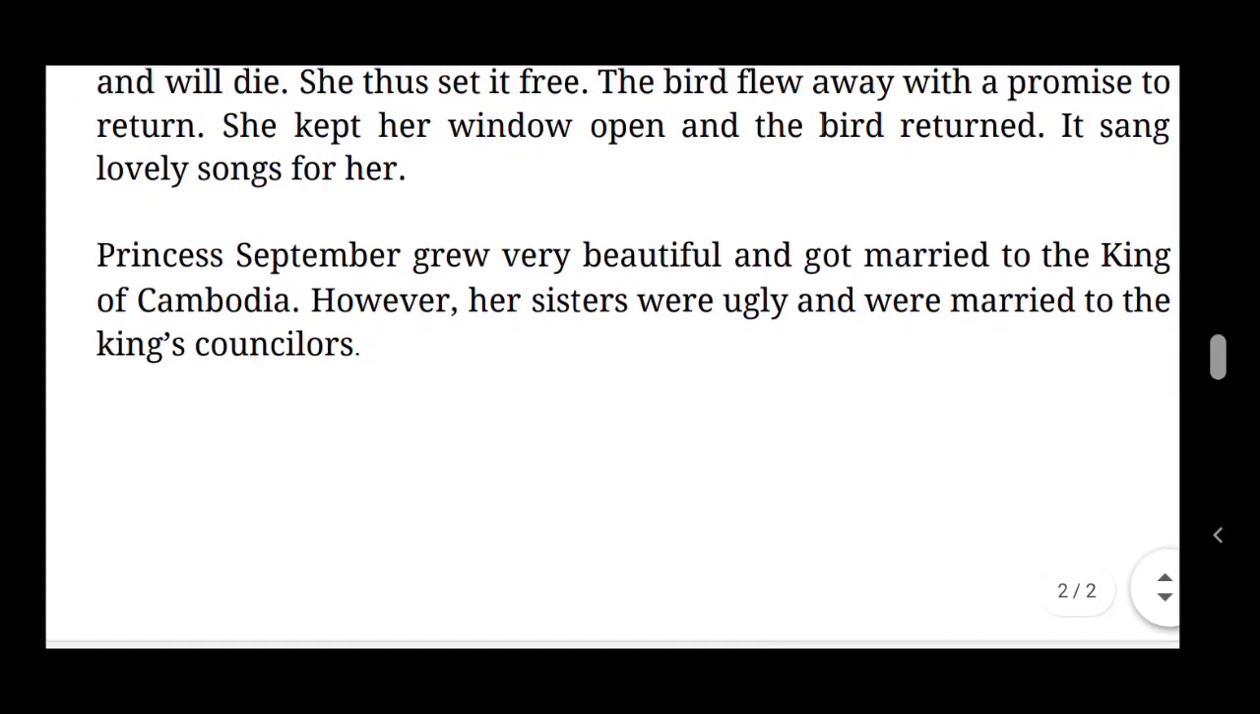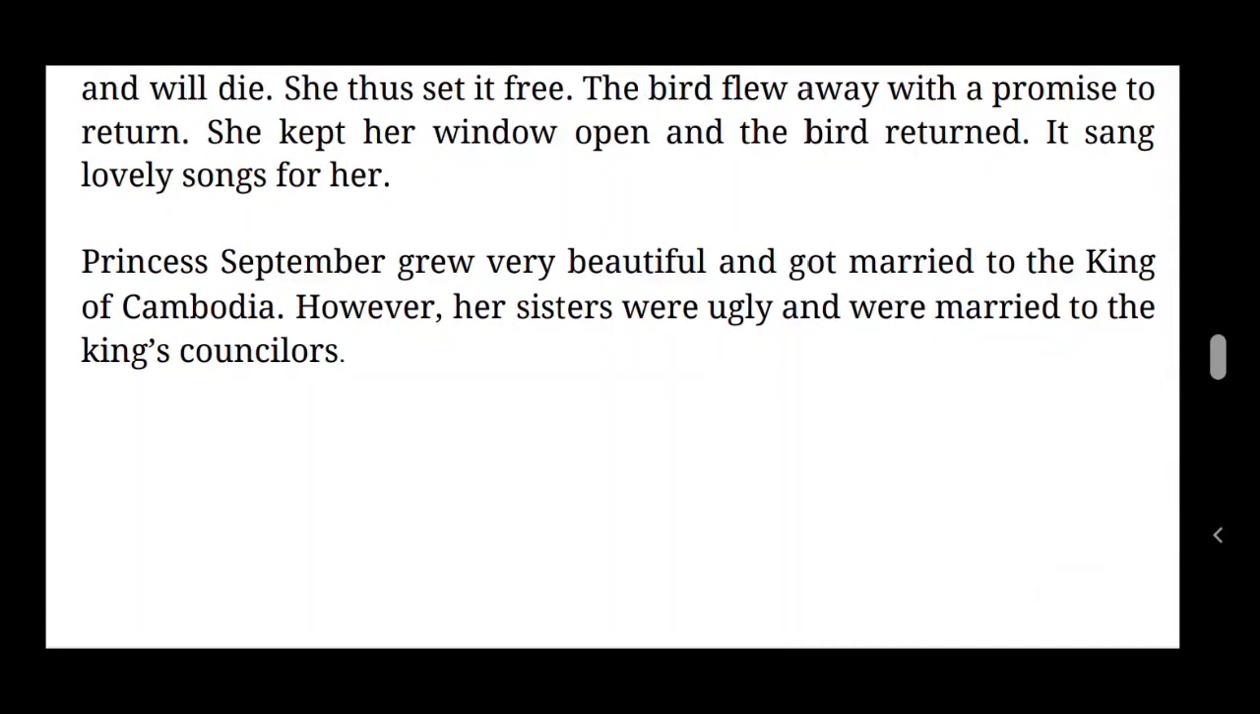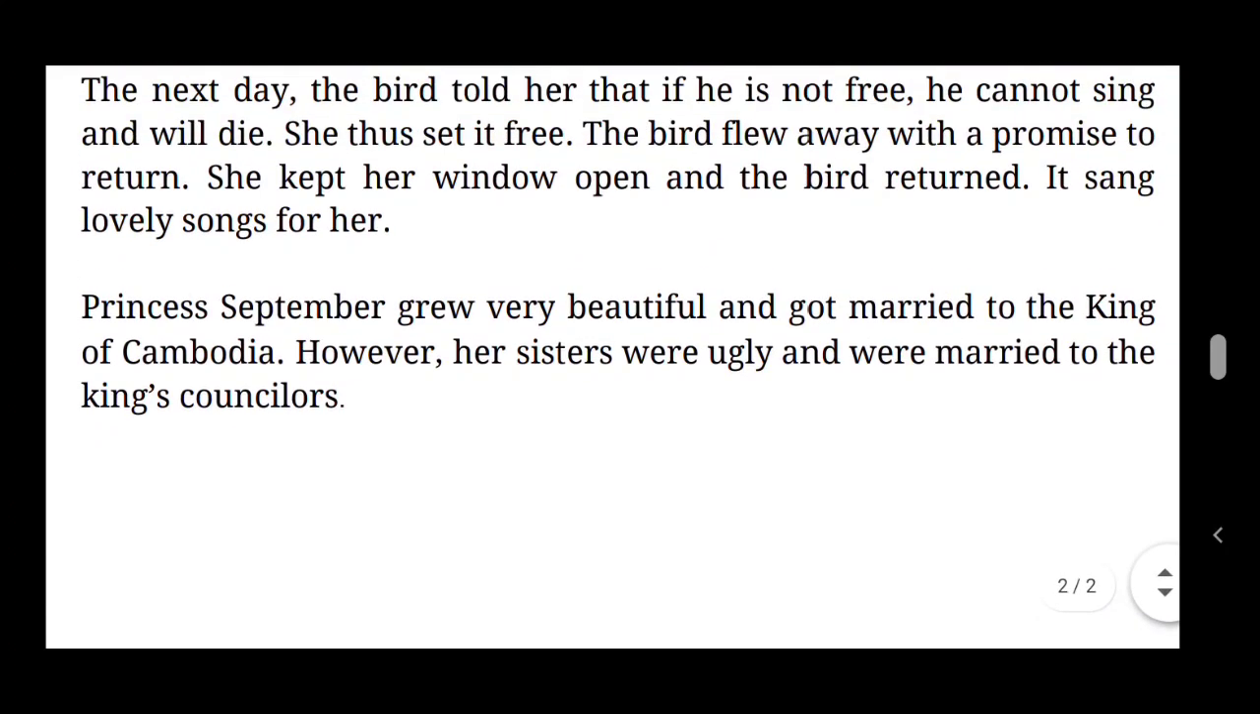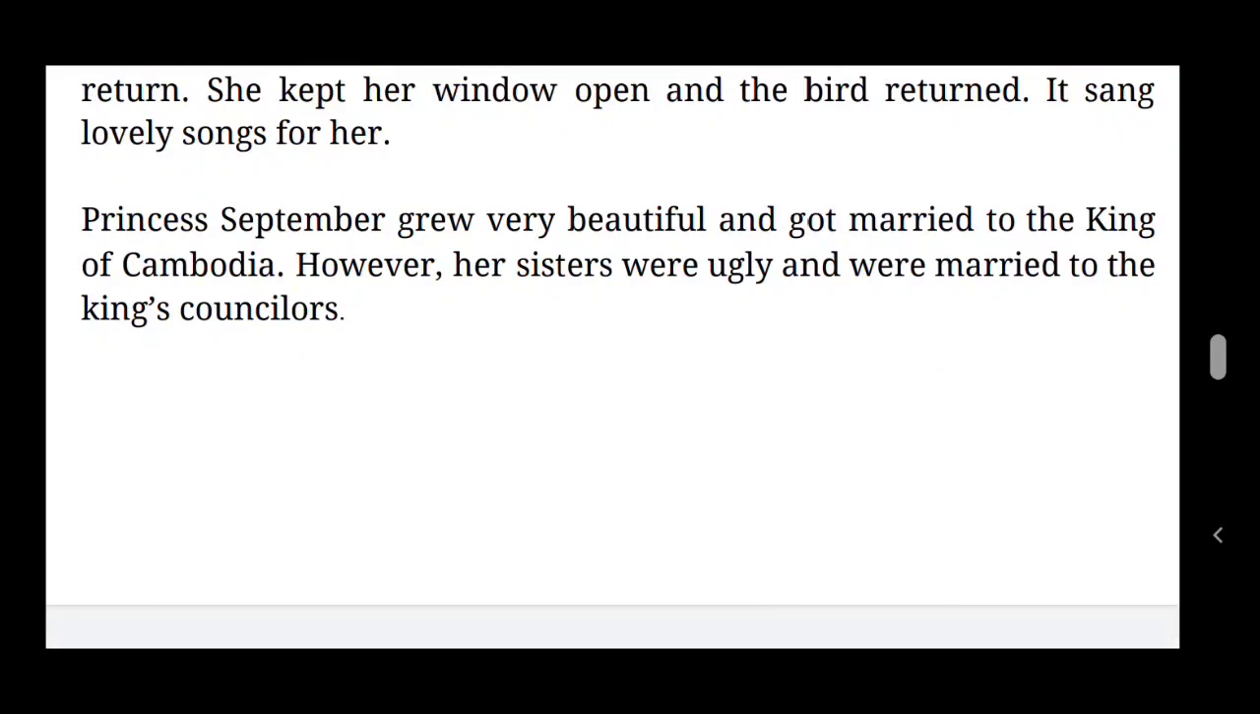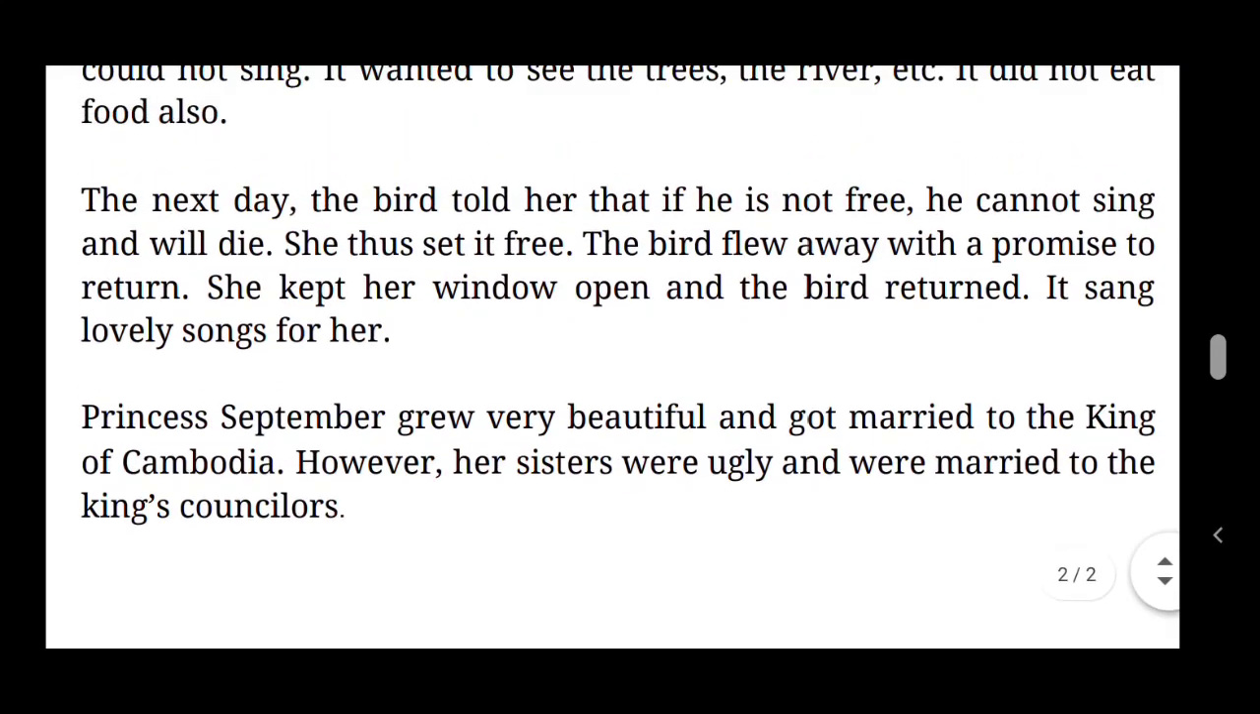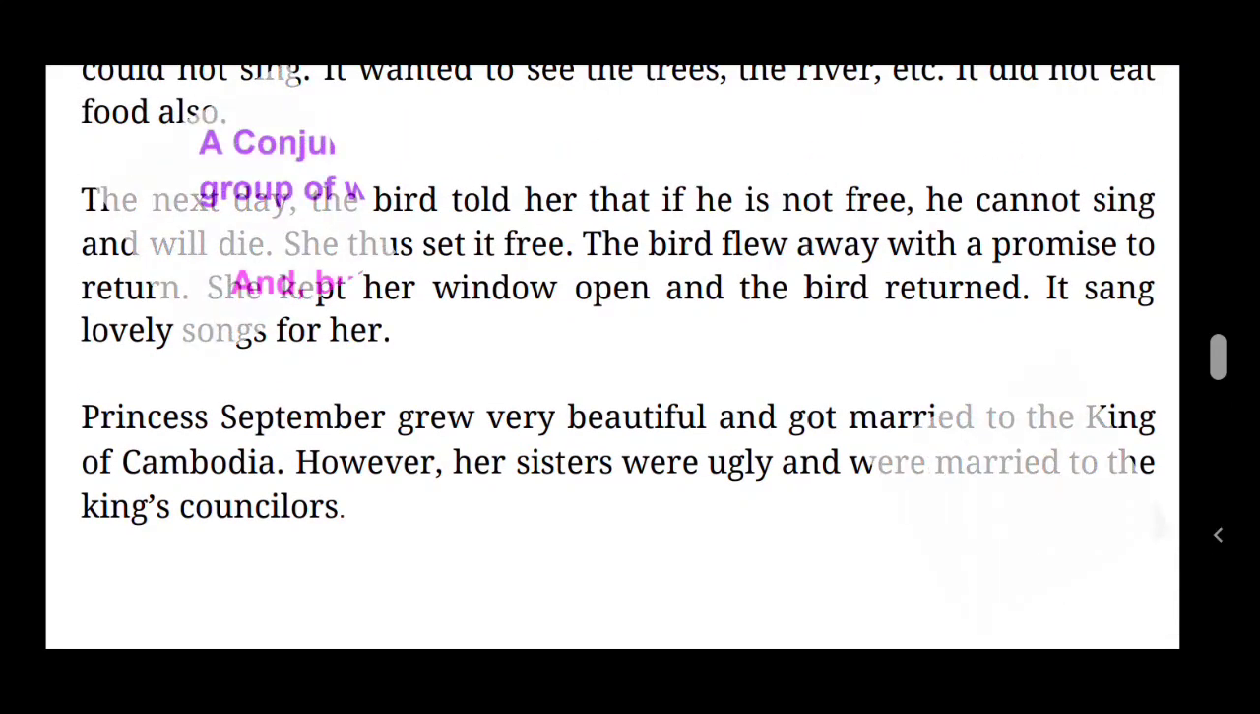September grew very beautiful and got married to a king of Cambodia. However, her sisters were ugly and were married to the king's counselors, but Princess September grew so beautiful and she married a king of Cambodia. So that's all from this story, children. Chapter 5, Supplementary Reader, Princess September.